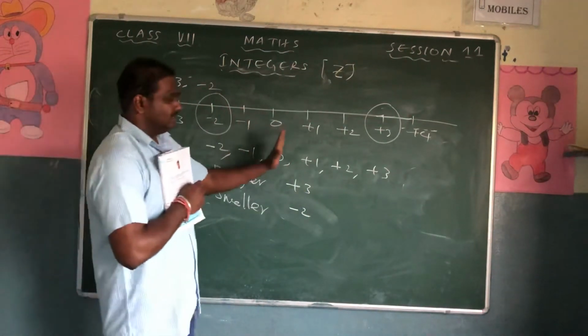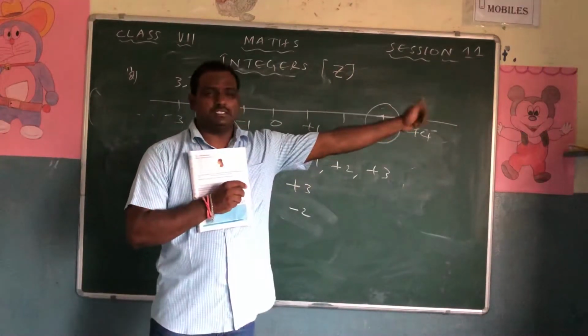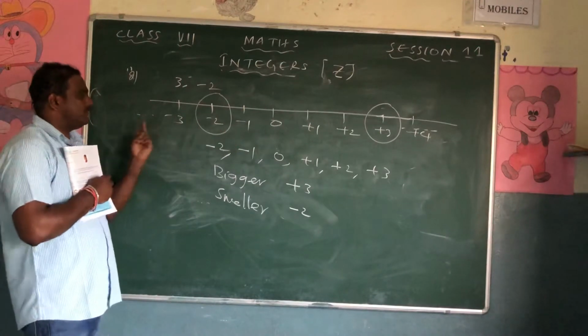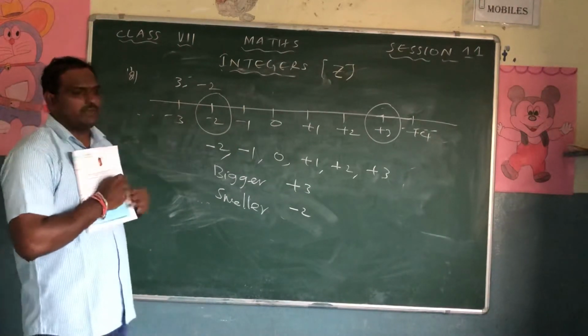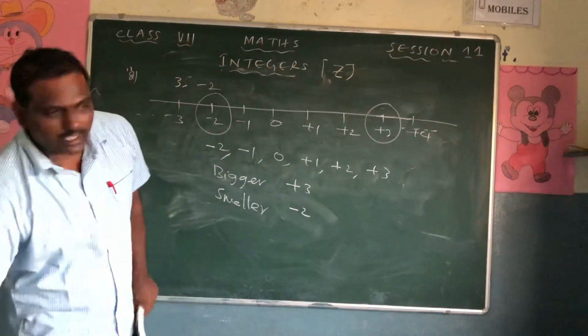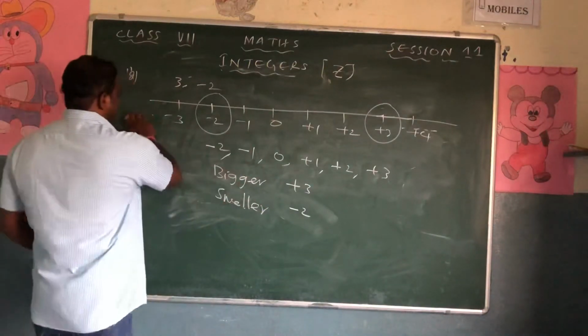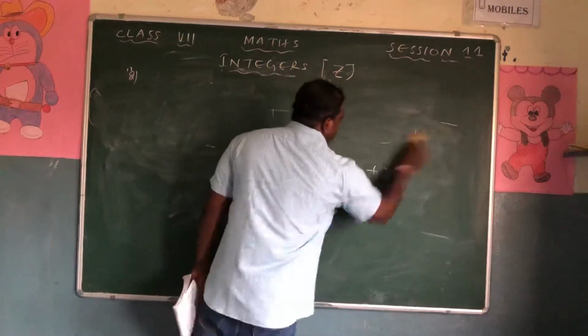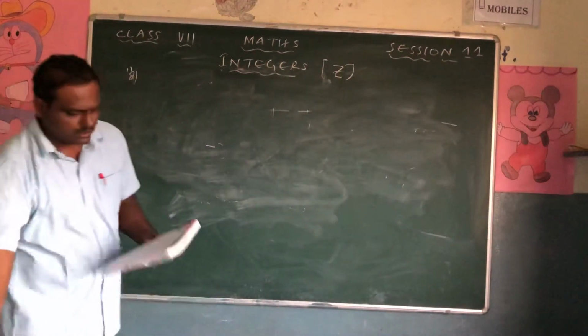The number away from the 0 is bigger, the number towards the 0 is smaller. So if one positive and one negative is given, there is no need to get confused. You just follow this method. And the question number 3. What is the question number 3 in this question?